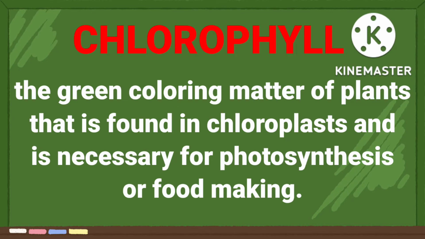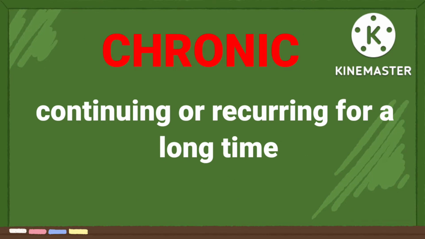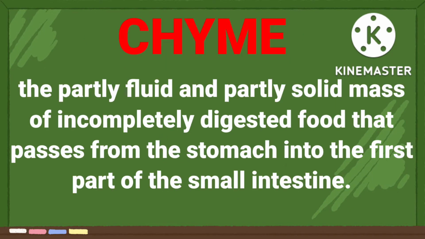Chlorophyll, the green coloring matter of plants that is found in chloroplast and necessary for photosynthesis or food making. Chronic, continuing or recurring for a long time. Chyme, the partly fluid and partly solid mass of incompletely digested food that passes from the stomach into the first part of the small intestine.